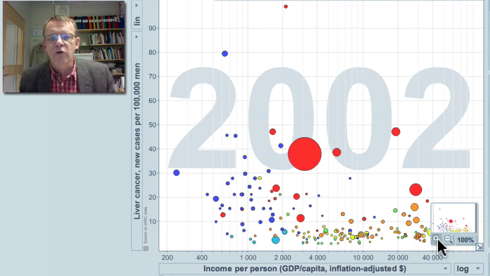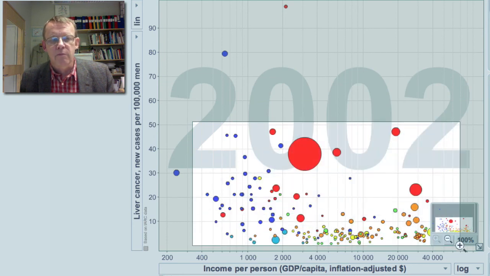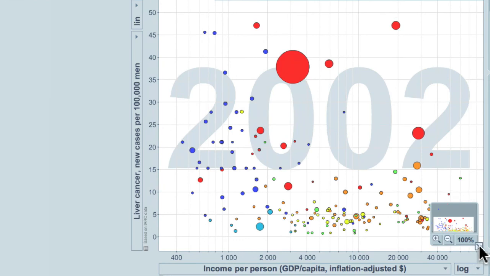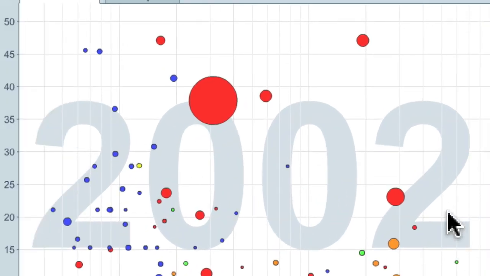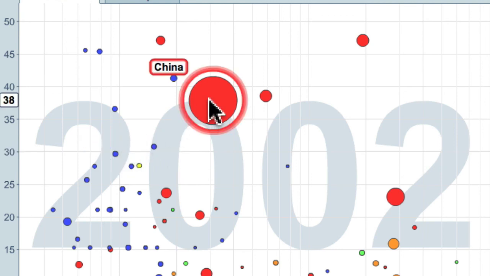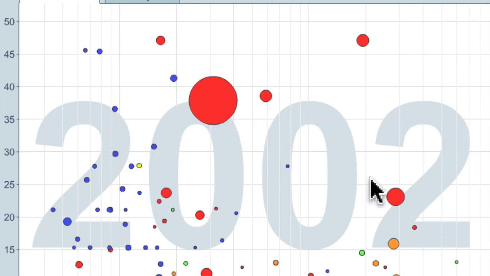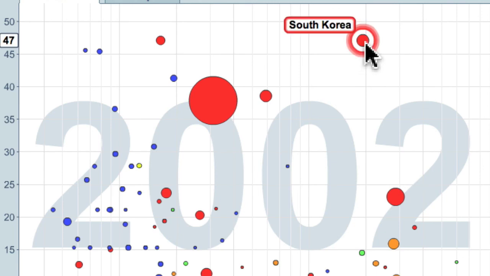We can also focus by taking away the outliers here and look at most of the countries. Look here. Here we see high levels we find in countries in Eastern Asia and in Sub-Saharan Africa. Countries like Rwanda, like Guinea, like Mali, and China, and also wealthy countries like Japan and South Korea.